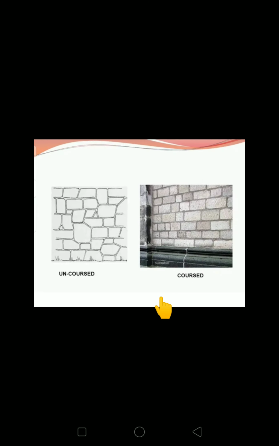Next, this is the uncoursed and coursed rubble masonry. See here, uncoursed means the layers, means the courses, are not of a proper length or proper size. If this is one course, proper size stones are not used in the single layer. Randomly they are placing, so that's why it is called uncoursed. But here in the coursed rubble masonry, we can see layer by layer construction of the stone work. So this is the coursed rubble masonry.